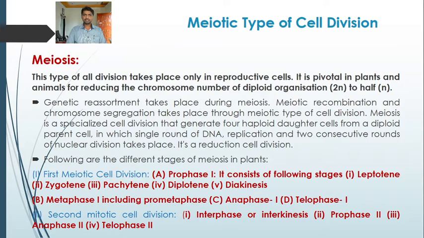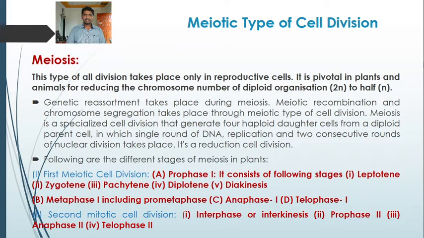In mitosis, 2 daughter cells are formed from the parental cell, but in meiosis 4 daughter cells are formed which are haploid, that possess half the number of chromosomes of the parental cell. So meiosis is a reductional division, while mitosis is an equational cell division.